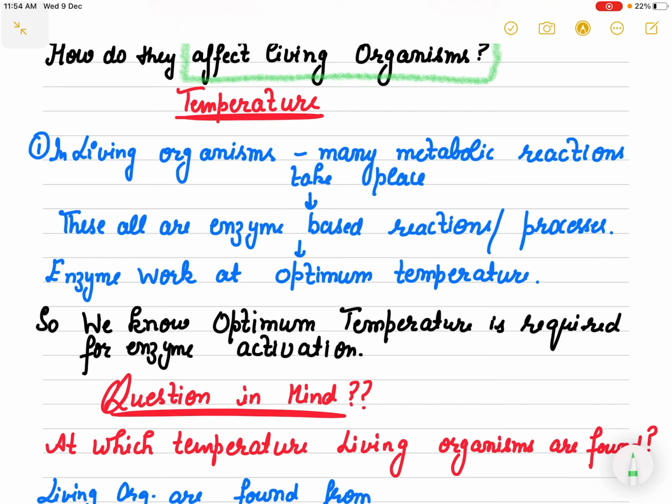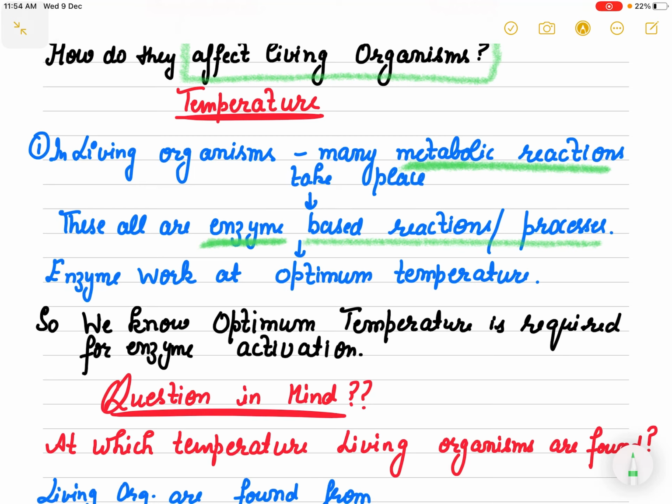In very simple terms, I am talking about the temperature in our body. We know that many metabolic reactions are happening, and all metabolic reactions are under the control of enzymes. So these are enzyme-based reactions or processes.